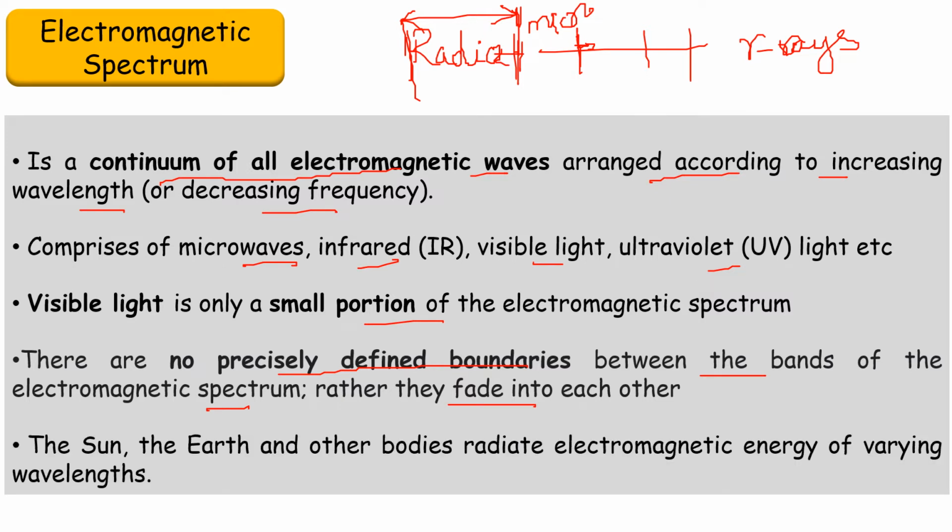Now what are the sources? The sun, the earth and other celestial bodies radiate electromagnetic energy of varying wavelengths. Where do these radiations come from? These radiations come from different sources: the sun, the earth and other bodies. I'm going to make another video in which I'll talk about each of these radiations, what the source is, where they are produced and what their applications are. That will be part 2 of this sequence.